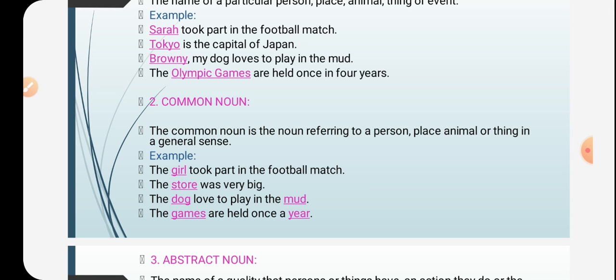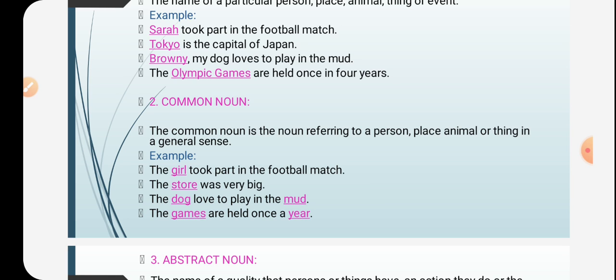The store was very big. Here, the store is a common noun. Why? Because it could be any store. It is not a particular store. Therefore, the store is a common noun. And the third example is the dog loves to play in the mud. Here, we see the dog is a common noun.